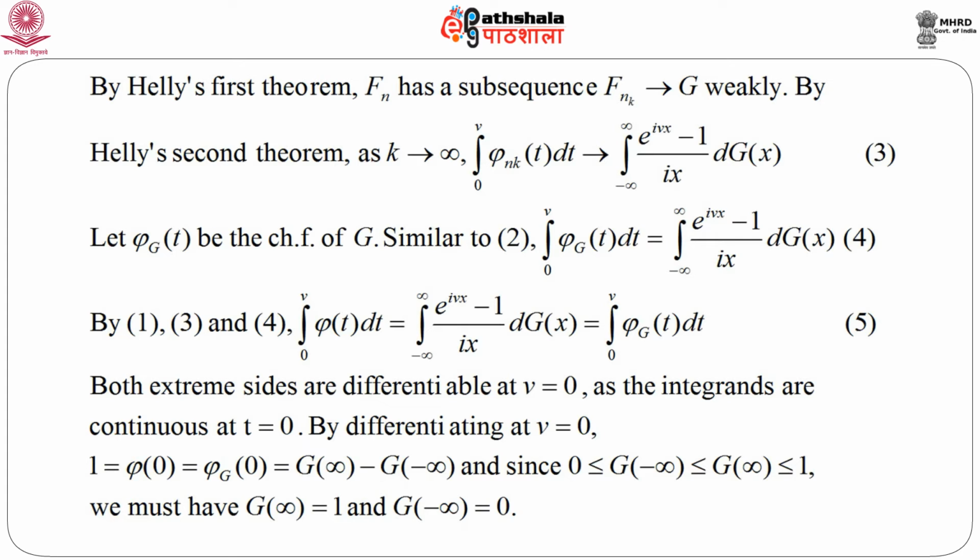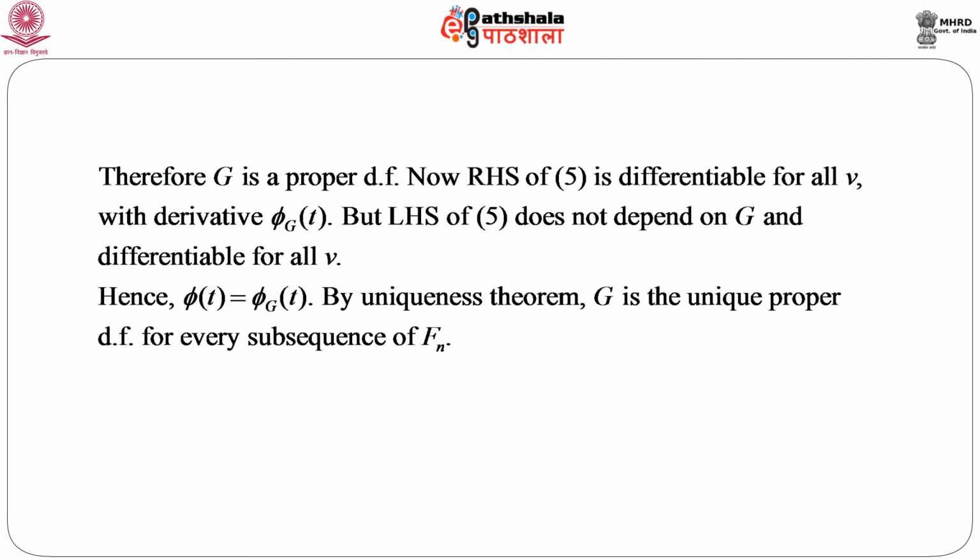And since 0 is less than or equal to g of minus infinity, which is less than or equal to g of infinity, which is less than or equal to 1, from this line we must have g of infinity equal to 1 and g of minus infinity equal to 0. Otherwise, we cannot get this difference to be equal to 1, and they are all positive. Therefore, we can immediately see that capital G is a proper distribution function.